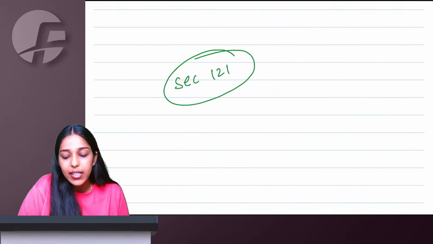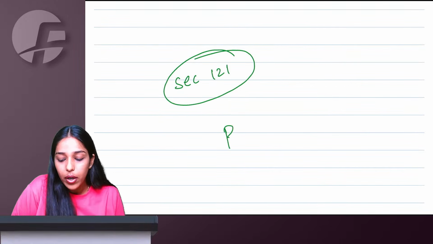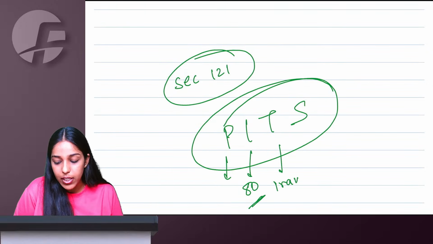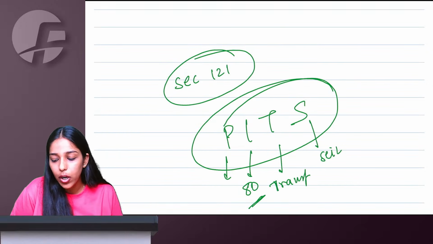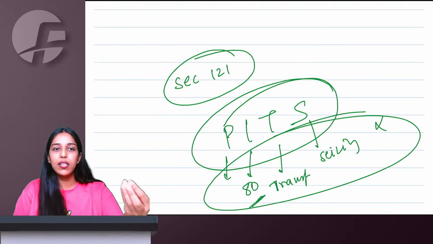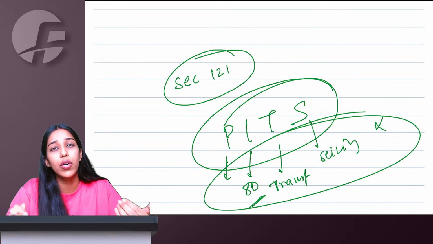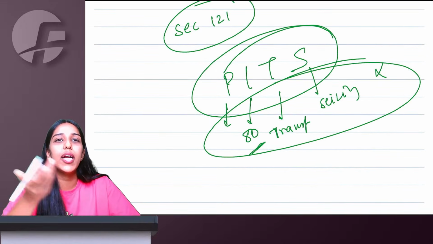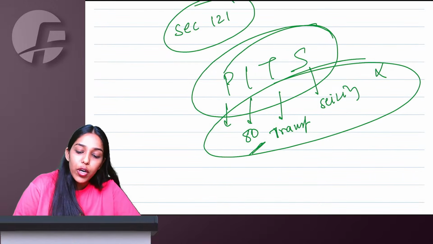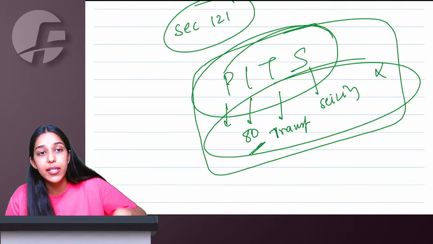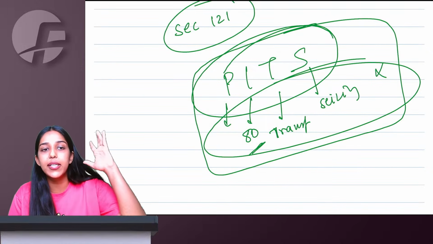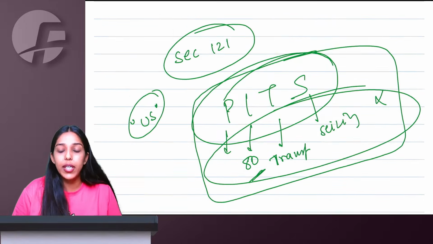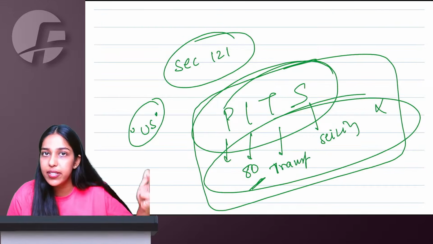The department is stopping us in section 121. They are saying: order sanctioning prosecution, section 80 where they are not allowing you installments, transfer of officer, or they are seizing your books. Please don't file appeal. Whenever they seize your books, if they have issued a show cause notice, their work is done, and they are anyways required to return the books to you. So there is no point in appealing to get your books of accounts back. For these four things you may fall in pits, but you are not going to file appeal. This is for us: prosecution, installment, transfer of officer, and seizure of books.